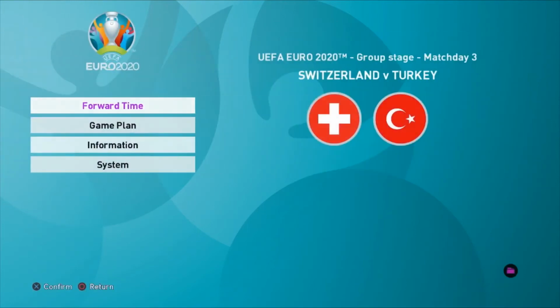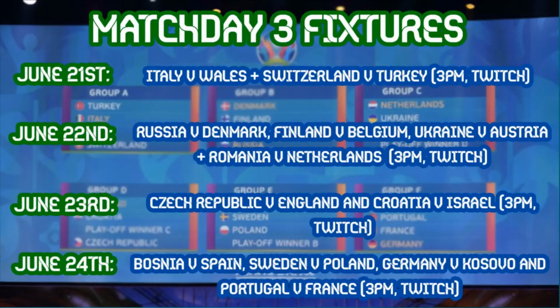Well, there we go. Match day number 3 of the competition is about to start, and we'll be ready for those games, not today, but tomorrow. It really does all end here, with the group stages coming to a close. You can catch us tomorrow. Italy versus Wales and Switzerland versus Turkey opens us up with Group A, 3 PM UK time. It really is all to play for in this group. We'll be live tomorrow at 3 PM for that.